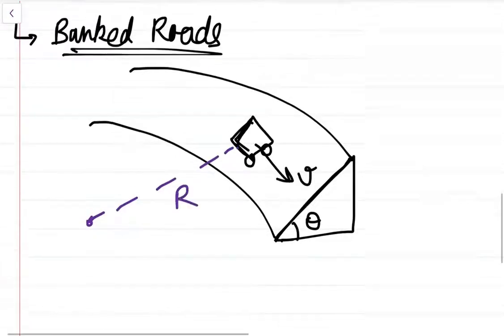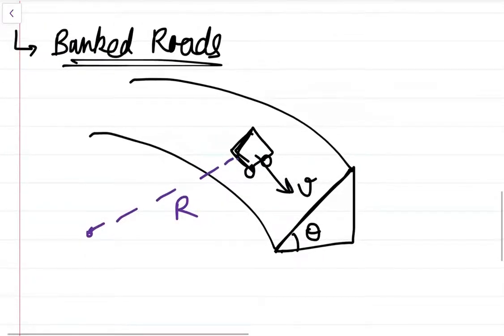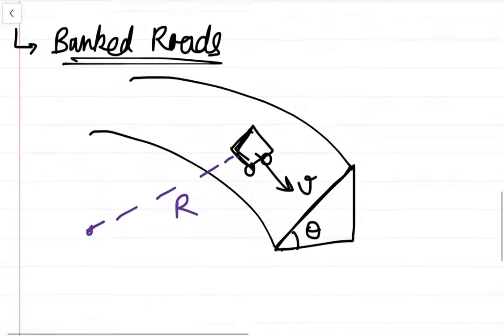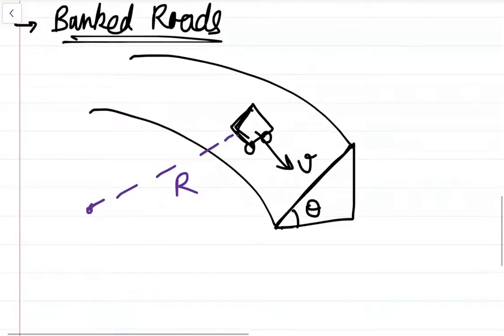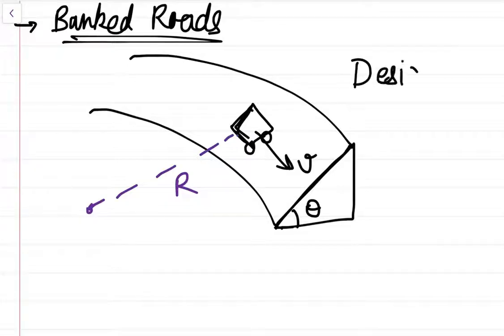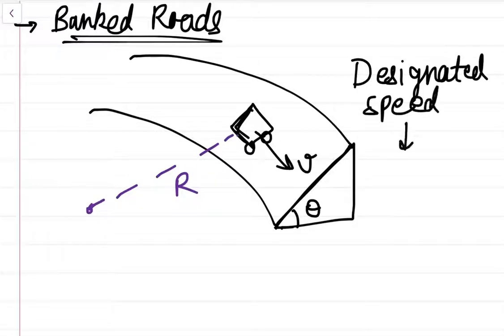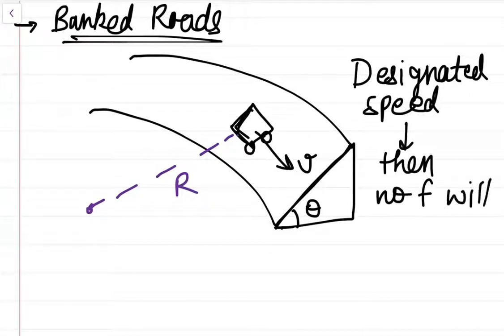Firstly, the question arises in our mind: why do we need banked roads? We need banked roads because if we move at a particular designated speed, there is always a designated speed for a particular road like this, and we'll find out what the speed is, then no friction will act. Okay, then no friction will act.